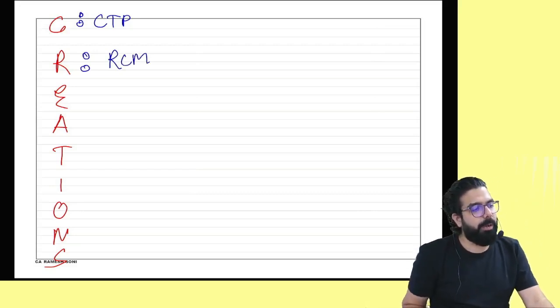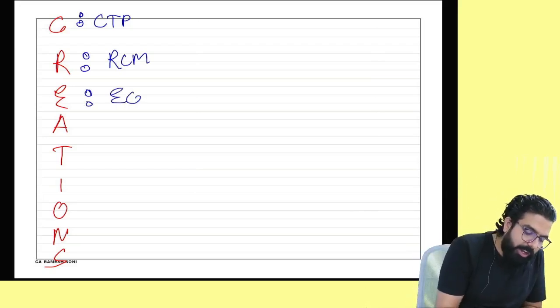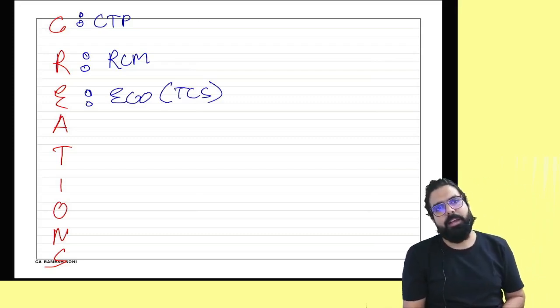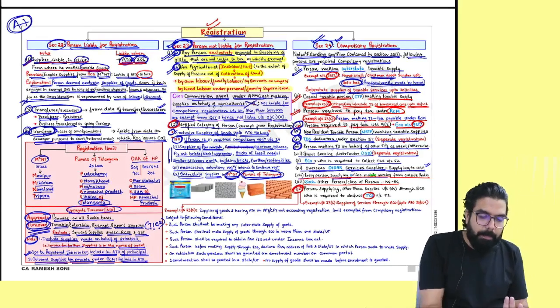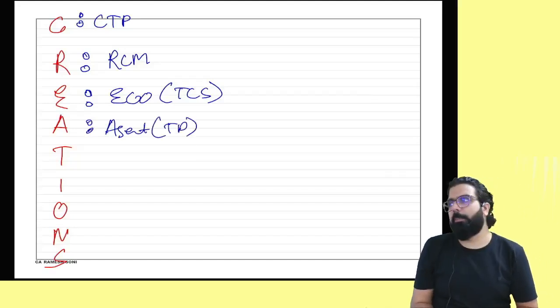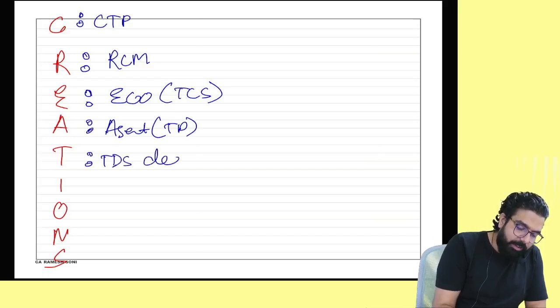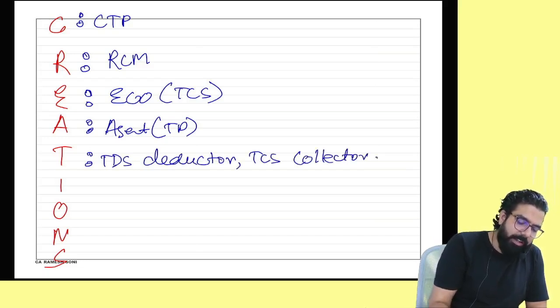E for e-commerce operator who has to deduct TCS. A for agent of a taxable person is also required compulsory registration. T, if you are a TDS deductor or you are a TCS collector, you are required compulsory registration.